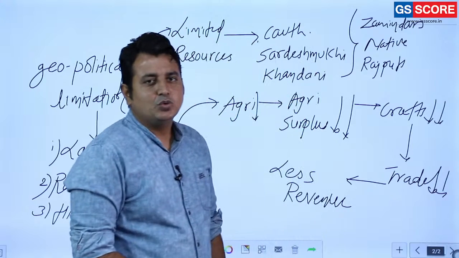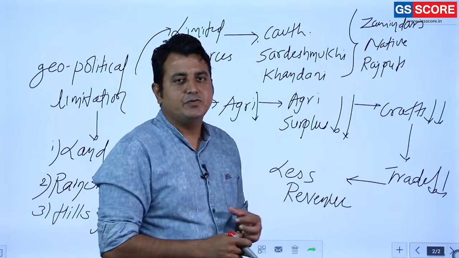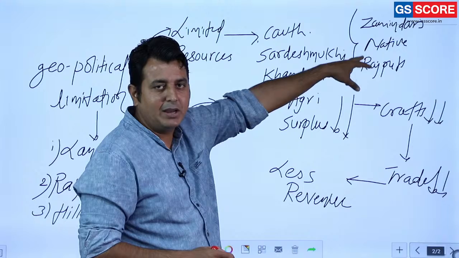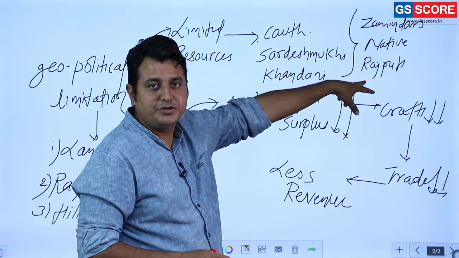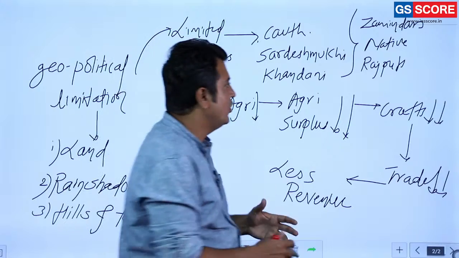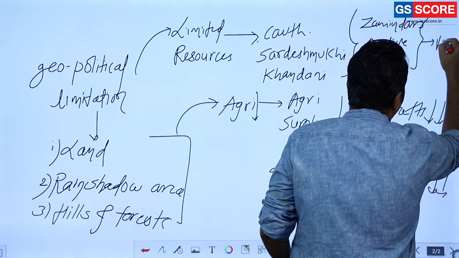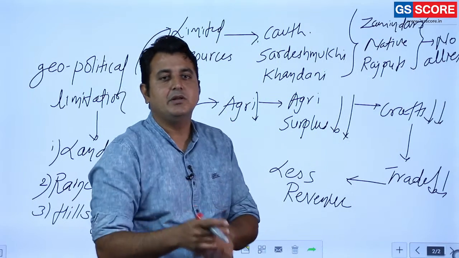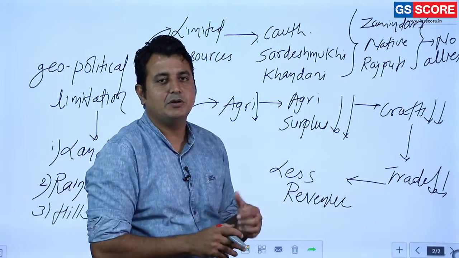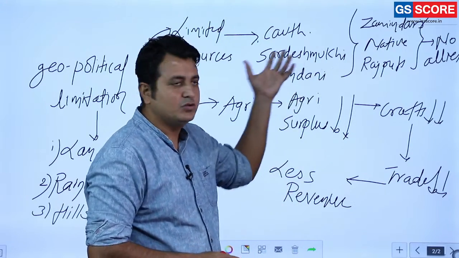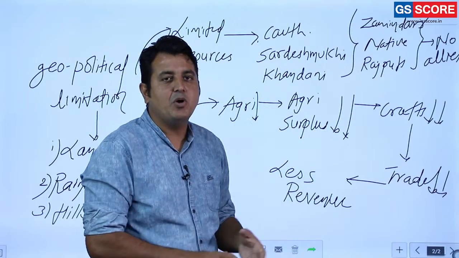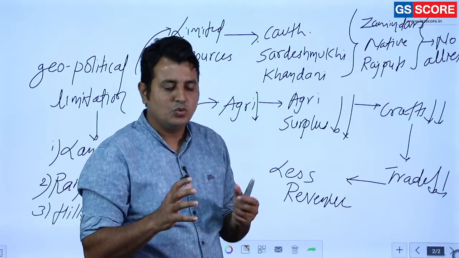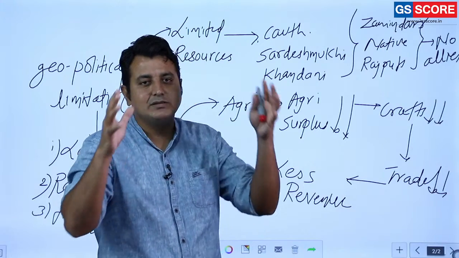So do you really think that these native states like Awadh, Bengal or Rajput states are going to have a cordial relationship with them? Of course not. And that is the result: they had no allies. And the resultant of that, as everybody knows, in the Battle of Panipat the Marathas were not supported by others because of this policy. So this is also an important aspect in the decline as well. Clear? So whenever we study, we have to take all these things into consideration.